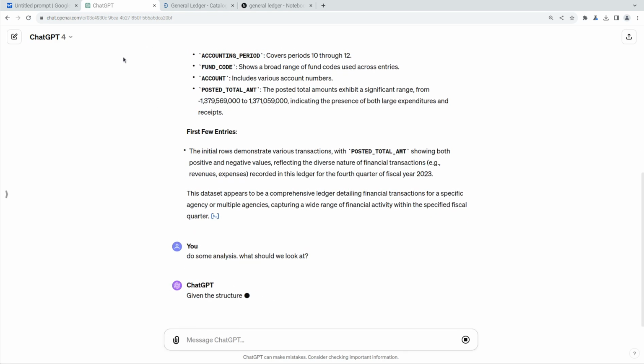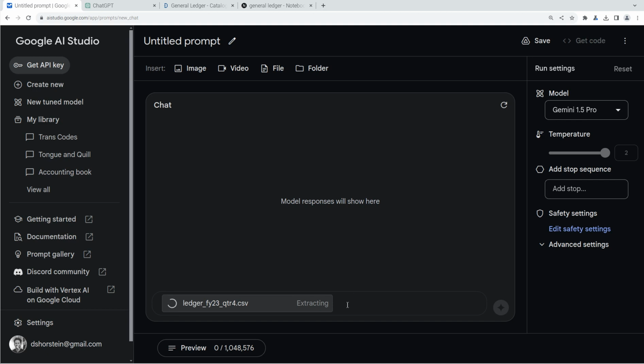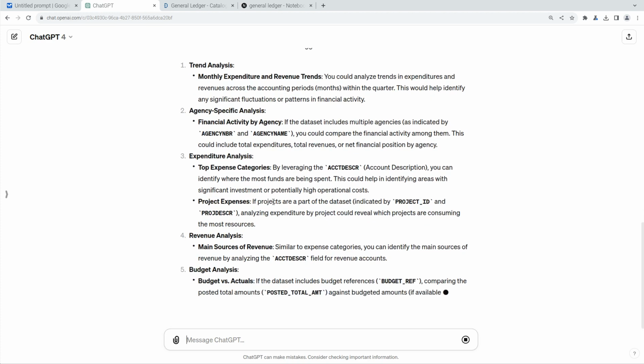We'll let ChatGPT decide. Meanwhile, let's go over, and it looks like it's still trying to extract data on Google Gemini Pro. It's not looking good. It's been doing this for a while. There's a chance this just may never work, and I don't think it's going to work well even if it does end up loading it, because this is not really intended to look at structured data. I think structured data still works best for something like Python or GenAI that has access to running Python.